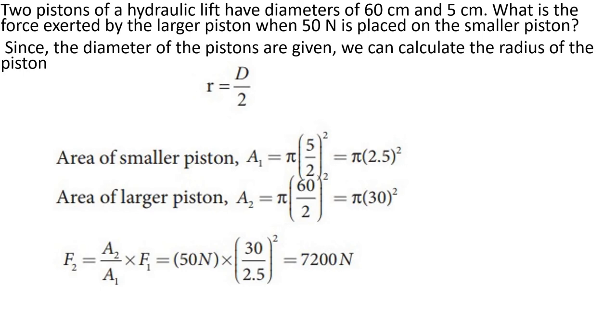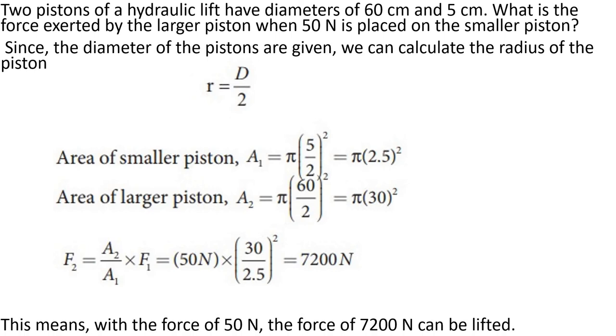In A2 by A1, pi will get cancelled, so it is written as (30 by 2.5) whole square into F1, which is given as 50, so we will get 7200 Newton. If you simplify, we will get 7200 Newton, which shows that with 50 Newton force it is getting multiplied to a 7200 Newton force.